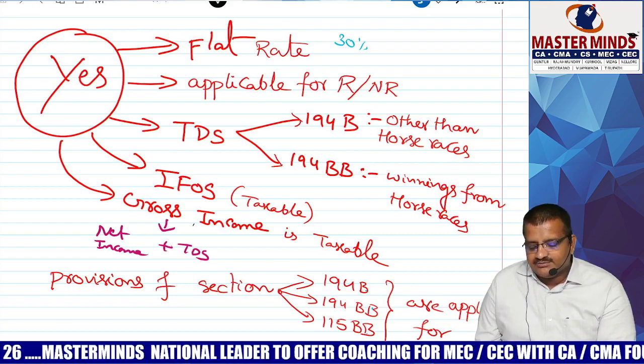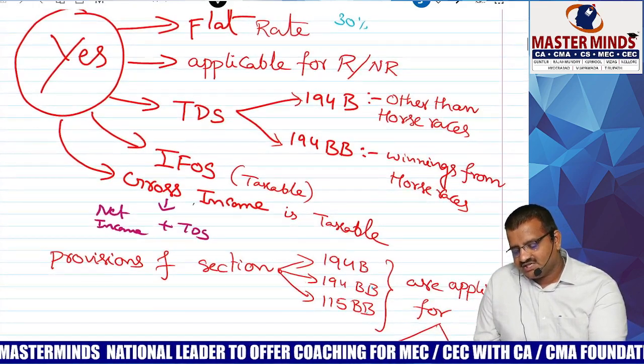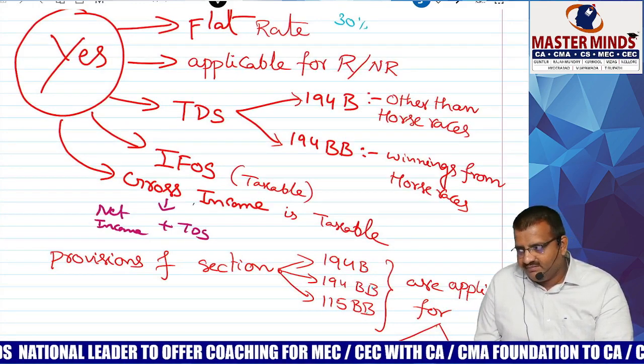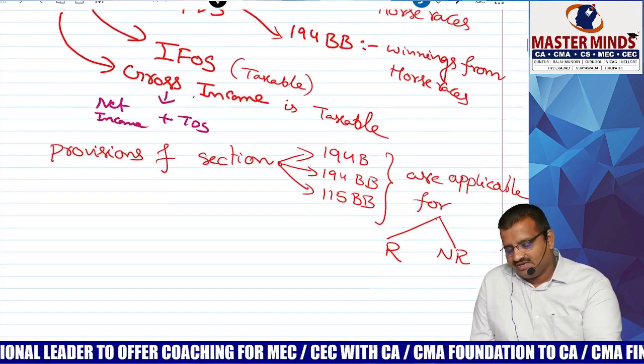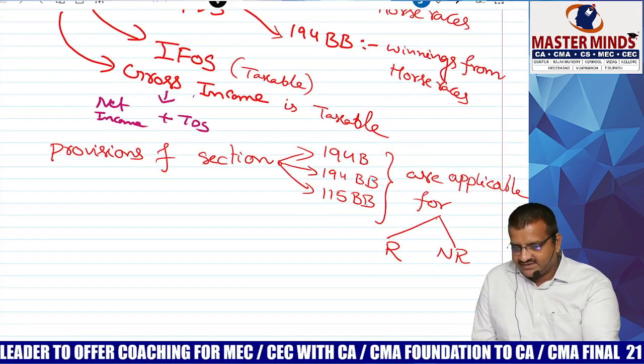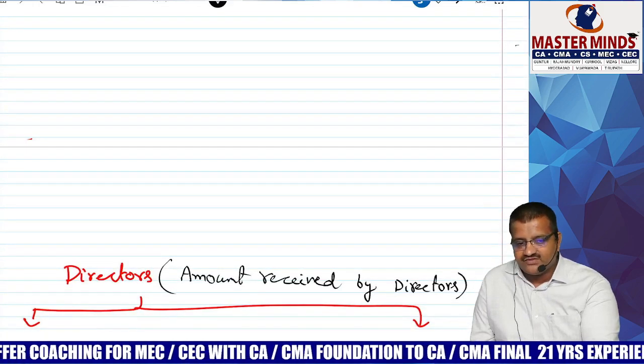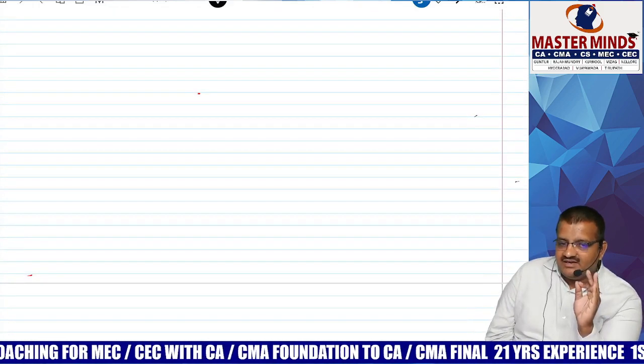IFOS, and only the gross amount is taxable. Provisions of section 194B, 194BB and 115BB are applicable here, and that too for resident as well as non-resident. Correct? With this, we are done with the first topic, casual income.